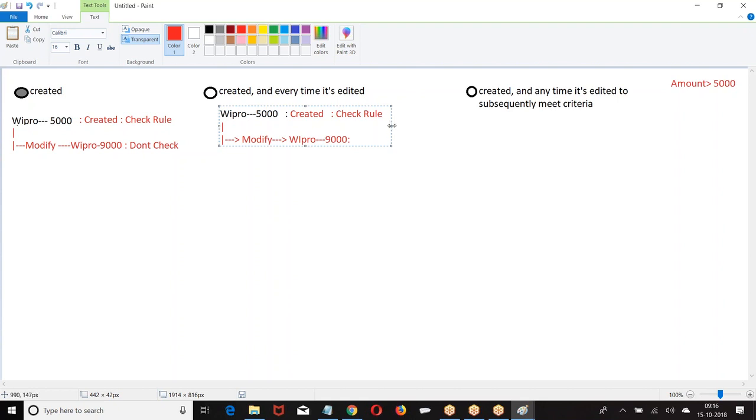Now when you modify, again I am modifying this record. Again I am modifying this record. Again modified.